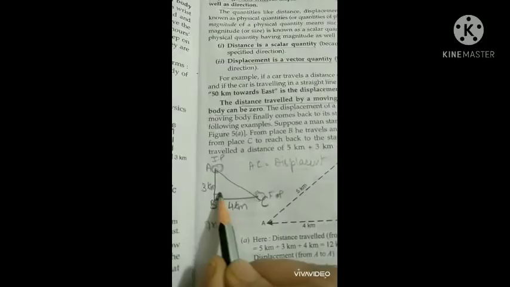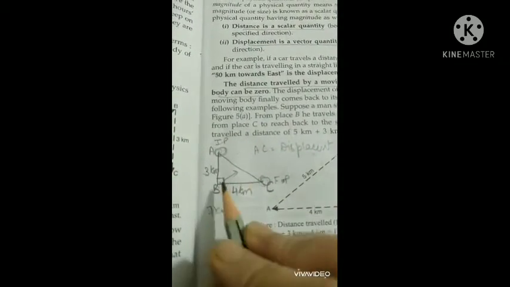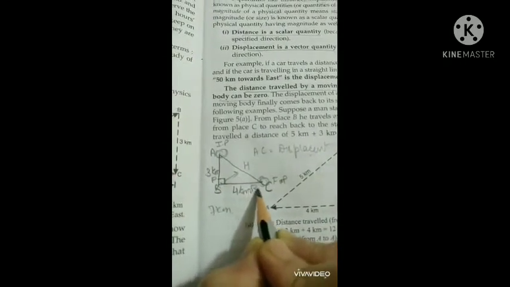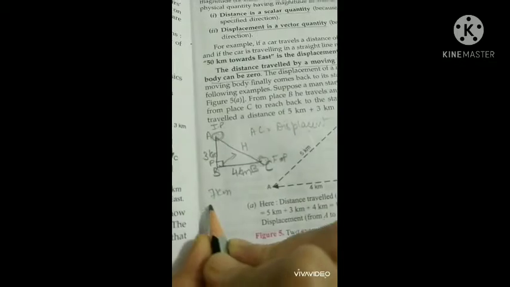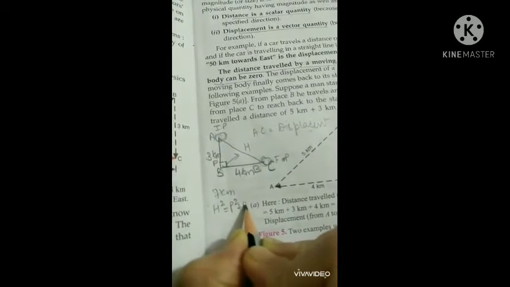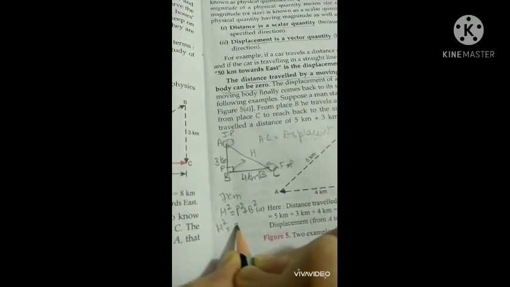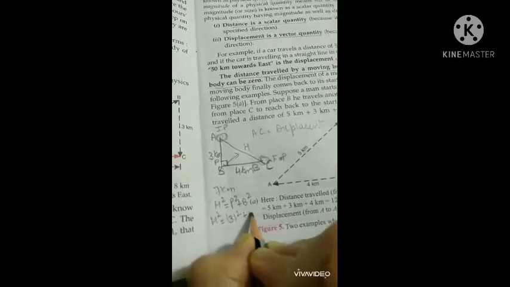How will we find this displacement AC here? Pythagoras theorem. You know that it is 90 degree. In front of the 90 degree is the hypotenuse, this is the perpendicular, and this is the base. If you have learned Pythagoras theorem, it states that H square equals perpendicular square plus B square. H we have to find out. P is 3, so 3 square plus 4 square.